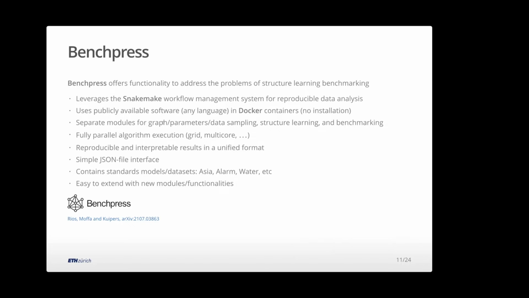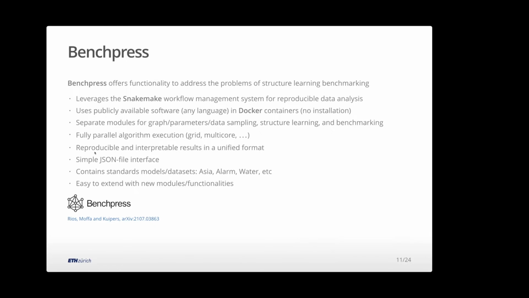And then the nice thing is you just have to define your modules now. So I'll go into this in a bit more detail later. We need a module for how do I generate graphs, generate data and parameters, how do I learn them, and how do I benchmark, how do I compare different algorithms. But once I define that, then everything's done in its workflow manager, can be parallel. You can reproduce it and share it. Now what I need to do is share the file that sets it up and the whole thing, the container, and the file is enough to reproduce everything.